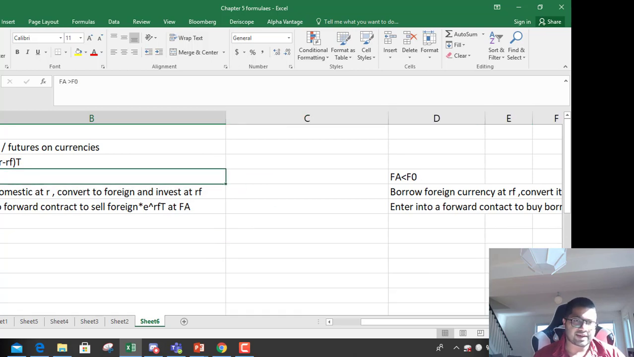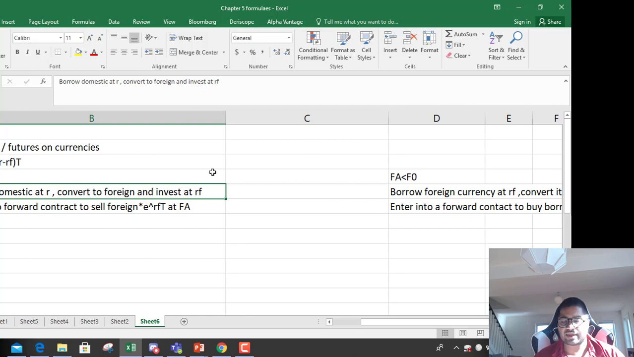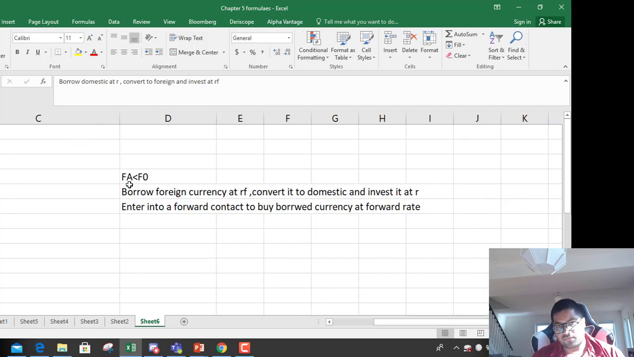If the actual forward price is greater than F0, borrow domestic at R, convert it into foreign and invest it at the foreign rate. Enter into a forward contract to convert that back into domestic, so you can get arbitrage profit. And in the same way, if the actual futures price is less than the calculated futures price, borrow foreign currency at RF, convert it to domestic, invest it at R, and enter into a forward contract to buy currency at the forward rate.